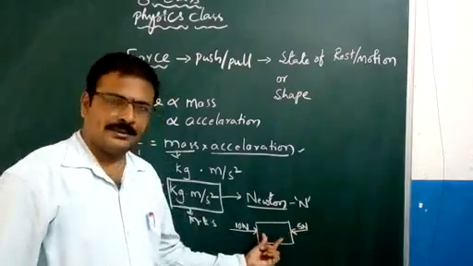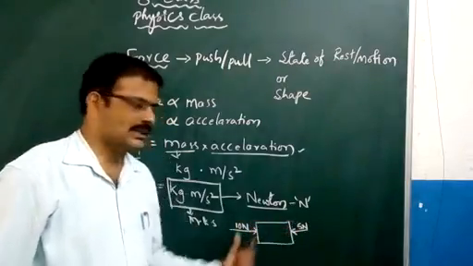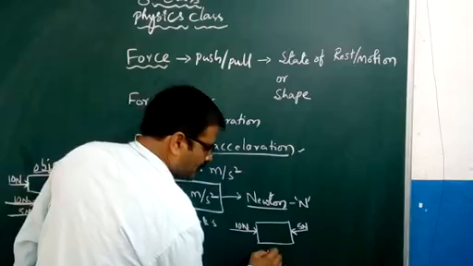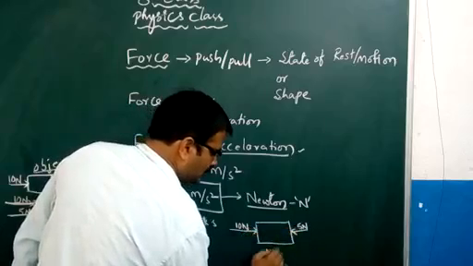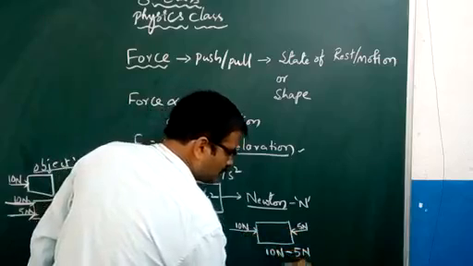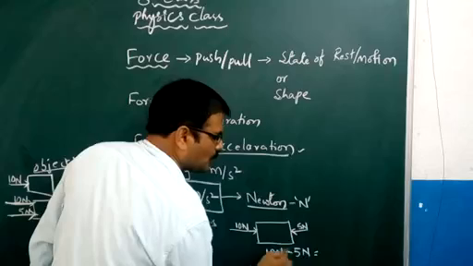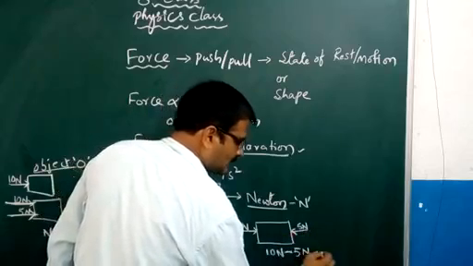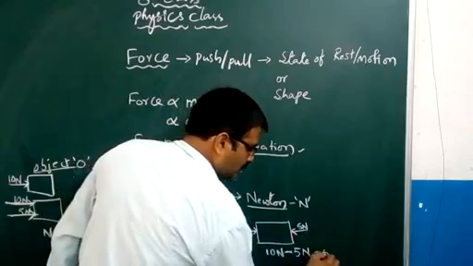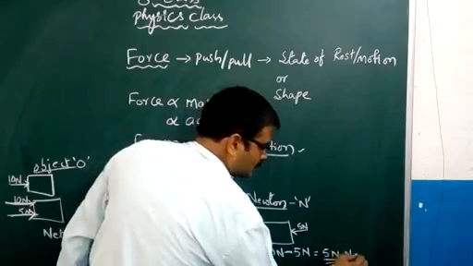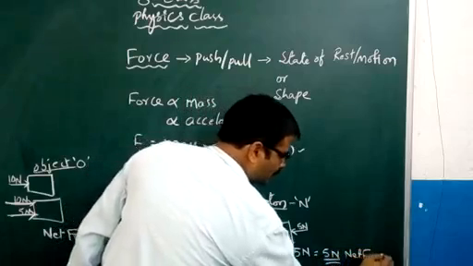It becomes difficult for you to move the table. This is your 10 newtons of force minus 5 newtons of force acting in the opposite direction, so 5 newtons is the net force.